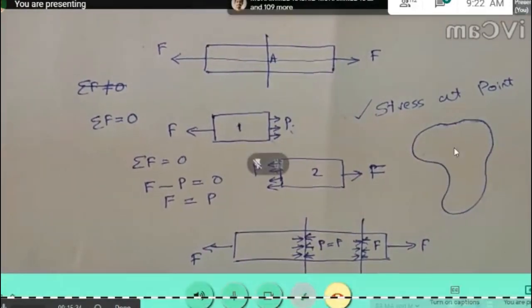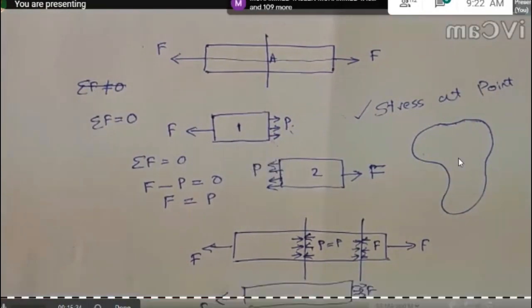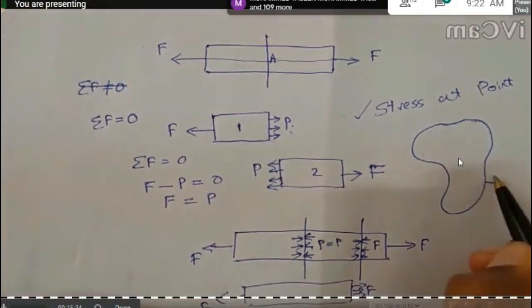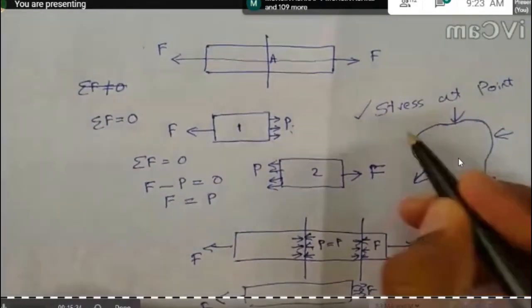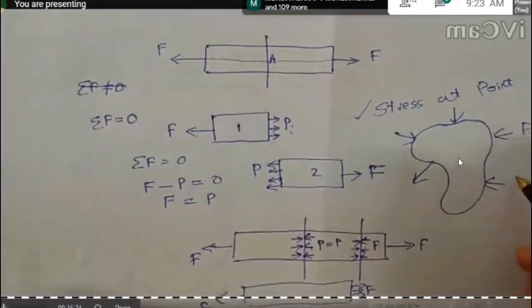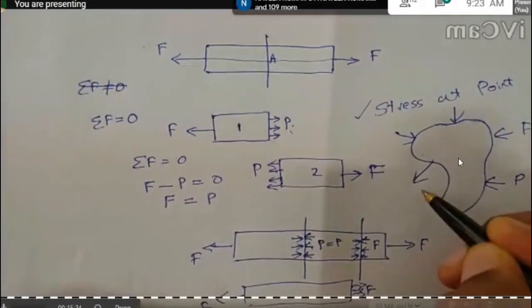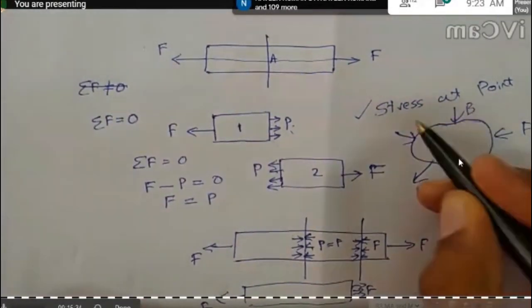So if you take this body, here in this body there are different types of external forces acting: P1, P2, P3, P4.